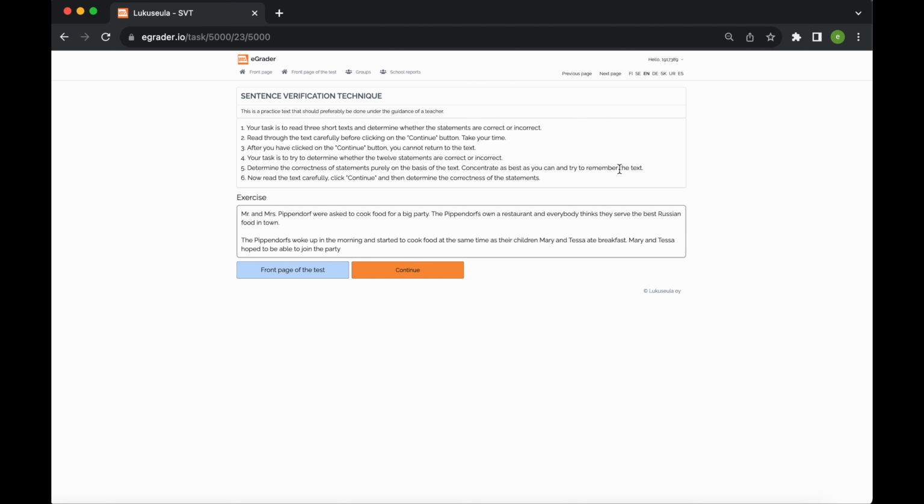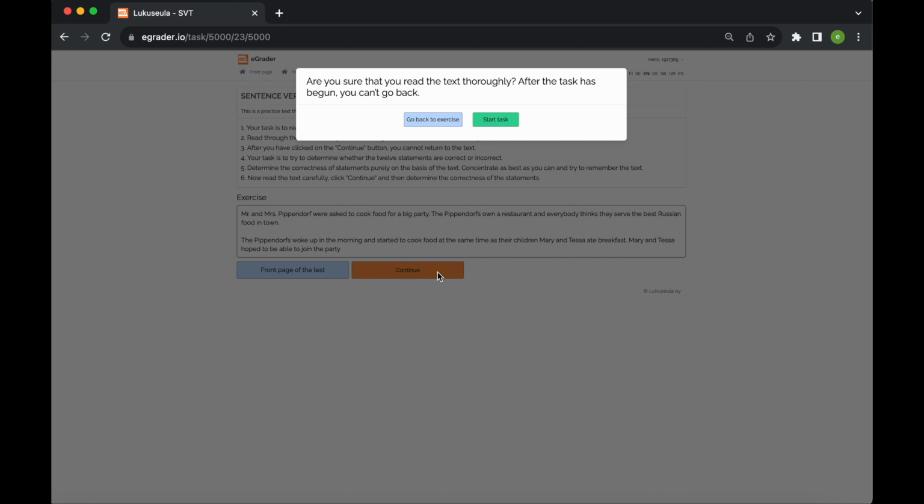After reading the text, the student can click on Continue and an attention box will appear. The attention box will remind the student to have read the text carefully and inform them that they cannot go back to the text once they have started the actual task.